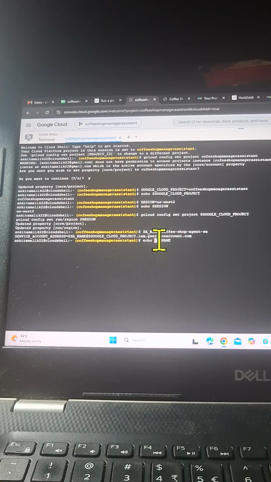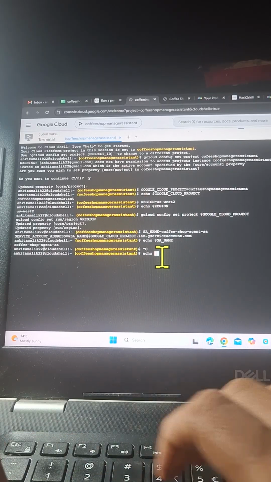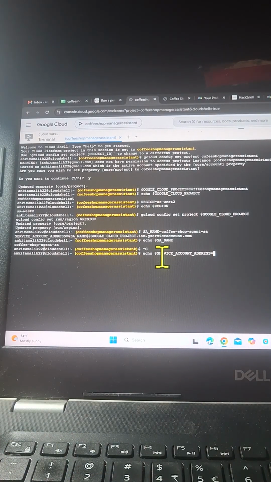Make sure if you want to print the variable, you have to use a $ sign along with it, and then run the command. So now it has stored the SA name as coffee shop agent, and if I want to print the service account address, which I have stored inside this variable, I can do that as well. I'll say echo service account address.